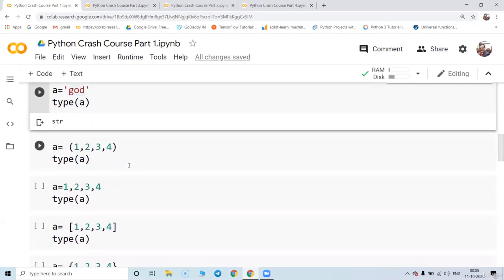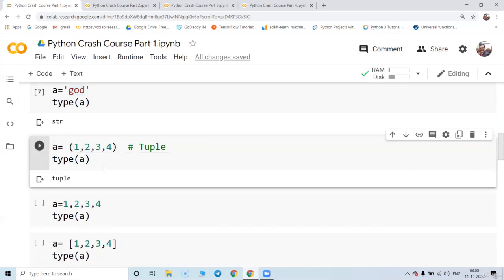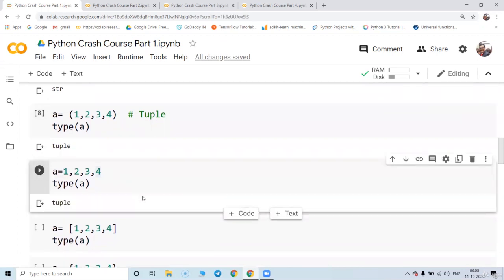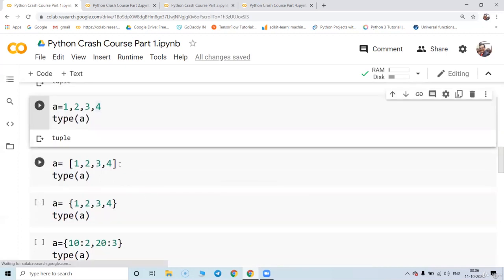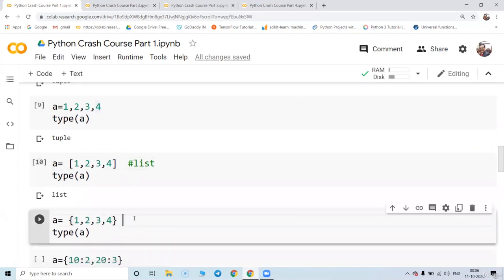Python also supports very interesting data structures, or data types, called tuple, list, set, and dictionary. First, let's start with tuple. If you have multiple values stored in a normal bracket, this data type is basically called a tuple. If you don't put even a bracket, it still says it is a tuple. When you put a square bracket, it is the data structure called a list. When you put a curly bracket, that is called a set in Python.